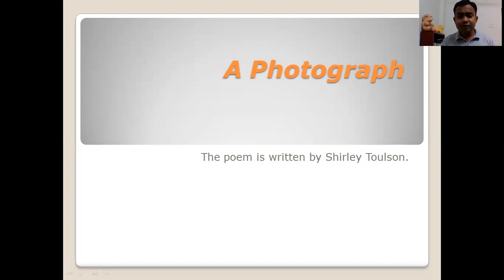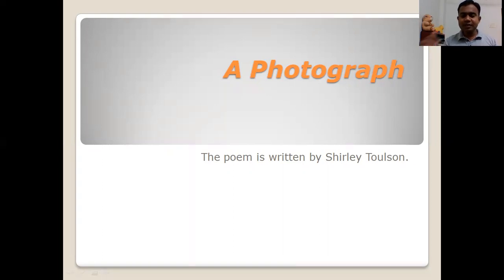At that time she went to a particular sea beach along with her cousin sisters and uncle. This photograph was shot by her uncle of these three girls.